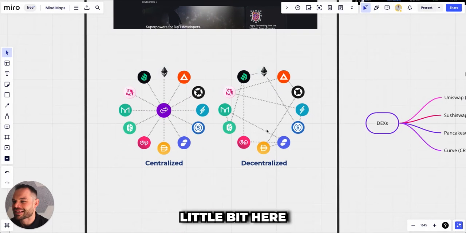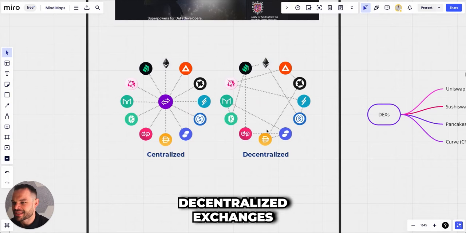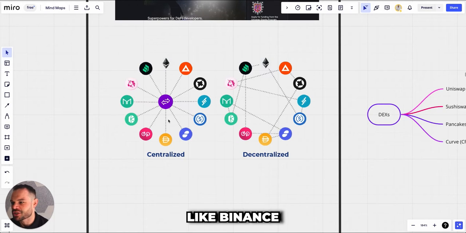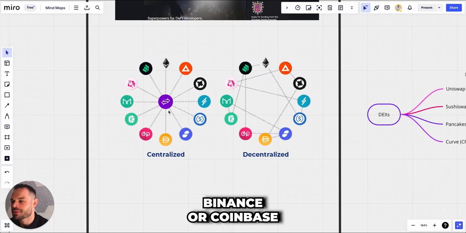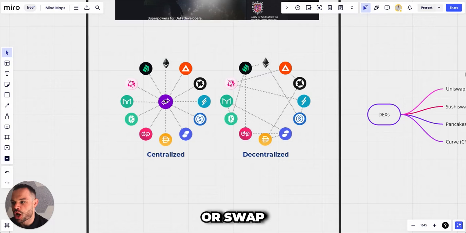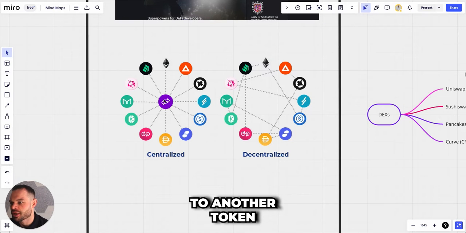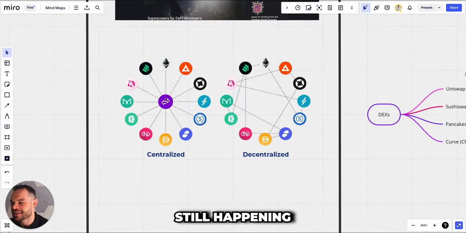We have to explain a little bit here about centralized exchanges versus decentralized exchanges, because on a centralized exchange like Binance or Coinbase, for example, Binance or Coinbase are acting like the middleman in that transaction, and you are basically depositing a cryptocurrency with Binance or Coinbase, and then you are using Binance or Coinbase to facilitate the exchange or swap of your token to another token. For example, if you deposited Ethereum into Binance and wanted to buy Maker, you would deposit Ethereum, Binance would do the swap and convert it into Maker for you. So there is still a middleman in that exchange.